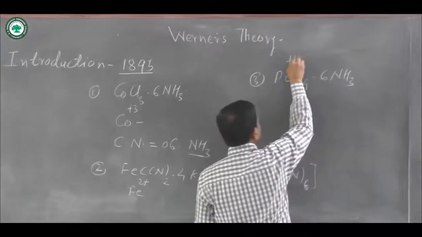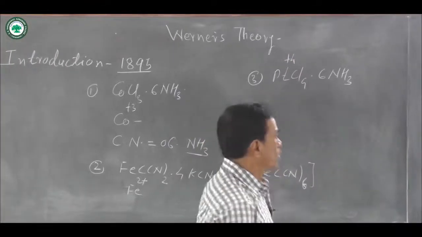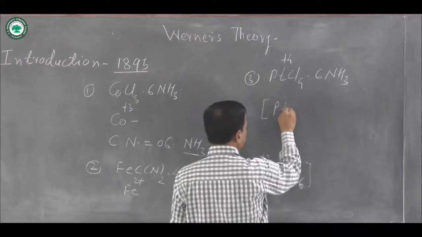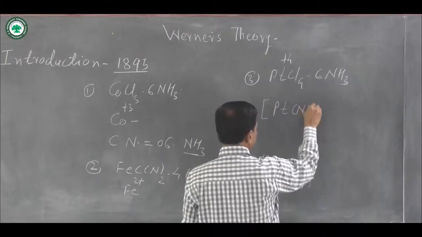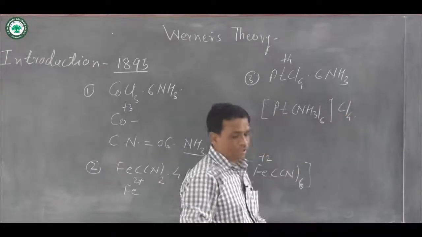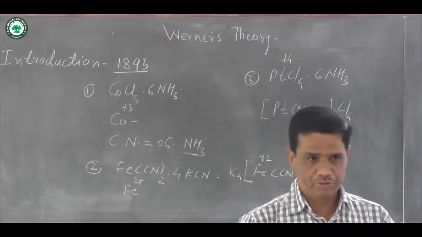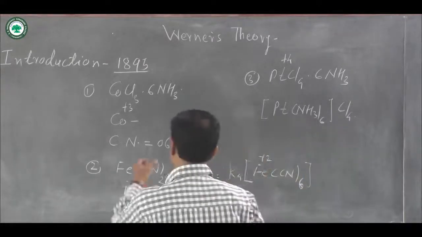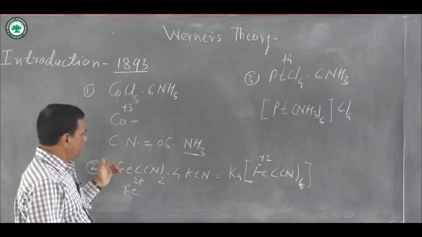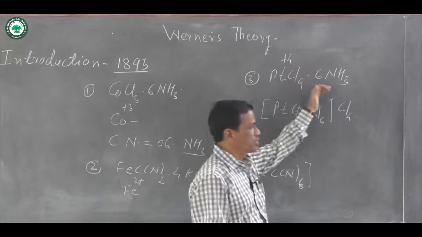On platinum, the charge is +4, meaning the valency is +4, but it shows a coordination number equal to 6, and this complex compound is represented as [Pt(NH3)6]Cl4. Here the coordination number of the platinum central metal ion is 6. The three coordination compounds studied were CoCl3·6NH3, Fe(CN)2·4KCN, then PtCl4·6NH3.